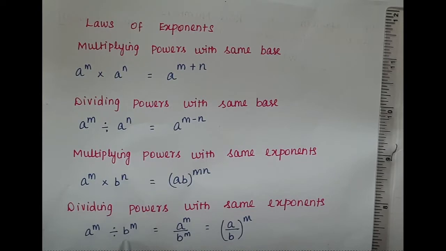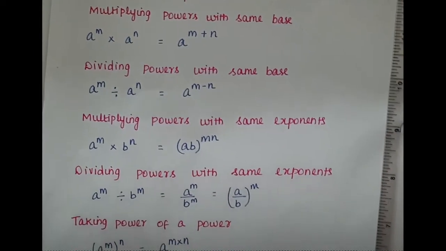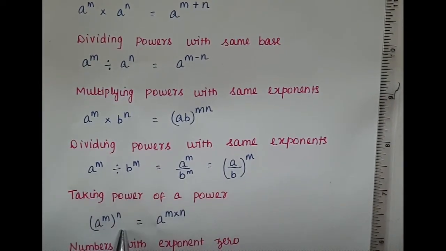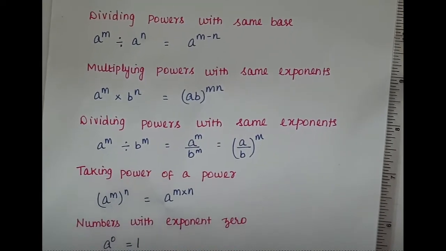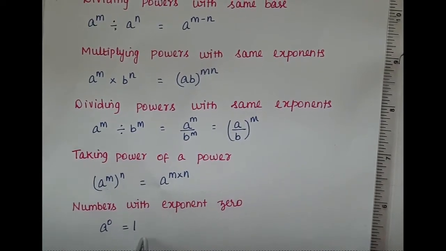Dividing powers with same exponents. Exponents are same, base are different. a to the power of m divided by b to the power of m is equal to a to the power of m upon b to the power of m equal to a by b the whole power m. Next is taking power of a power. a to the power of m the whole power n is equal to a to the power of m into n. Numbers with exponent 0, a to the power of 0 is equal to 1.